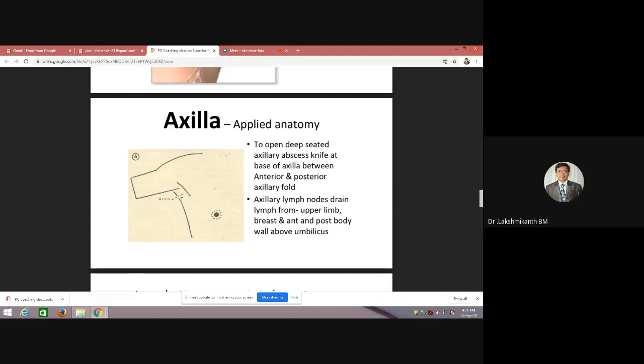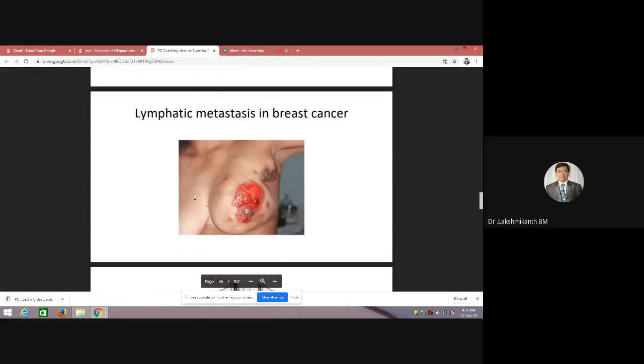You should never put a horizontal incision. If you put a horizontal incision, which nerve will it cut? There is the long thoracic nerve, which you may chance to cut. So whenever you put a deep incision, it should be along the line of the nerve, so that it will not cut the nerve transversely. We will be able to spare the nerve when you go along the axis of the vessel or the nerve. So it should be Hilton's method, and this is lymphatic.